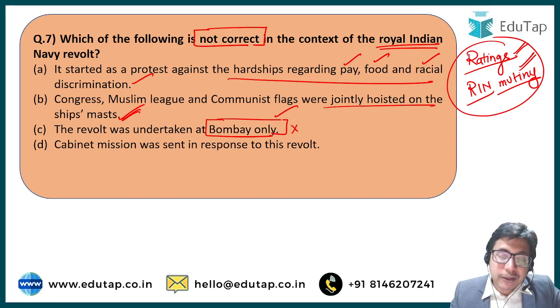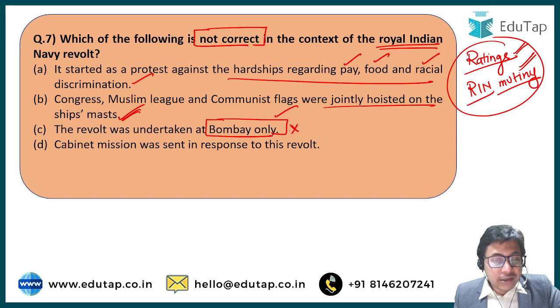The local residents of those locations also came in support of the rating officers, and they started agitating violently, and about 200 people also died in Bombay because of these protests, right? So this statement, option C, is wrong. D is also correct. The Cabinet Mission was sent in response to this revolt, because now the Britishers realized that they cannot placate the Indian masses for long.